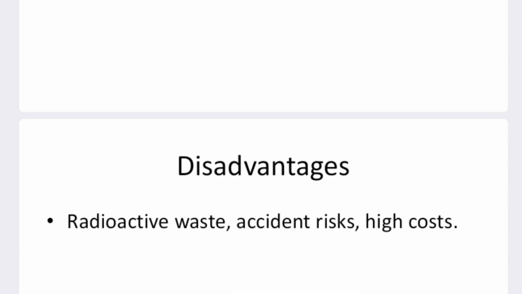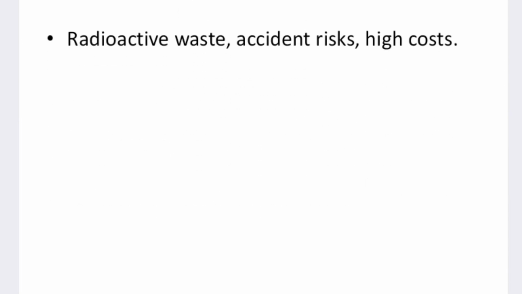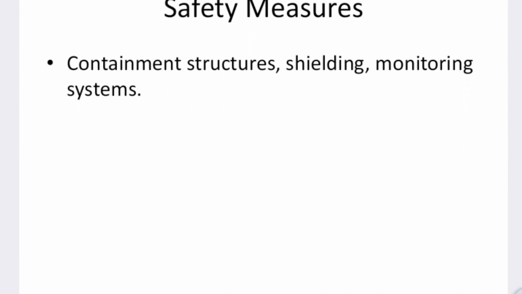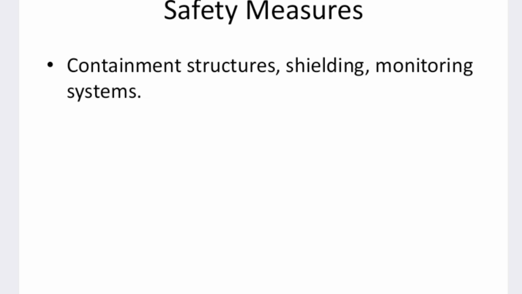It also has disadvantages: it produces a large amount of radioactive waste, there are accident risks, and it is higher in cost compared with other systems. What safety precautions have to be taken? There should be a containment structure with many compartments so that the fission products do not reach anyone nearby, and proper shielding, because the reaction produces many types of radiation which are harmful to our body.